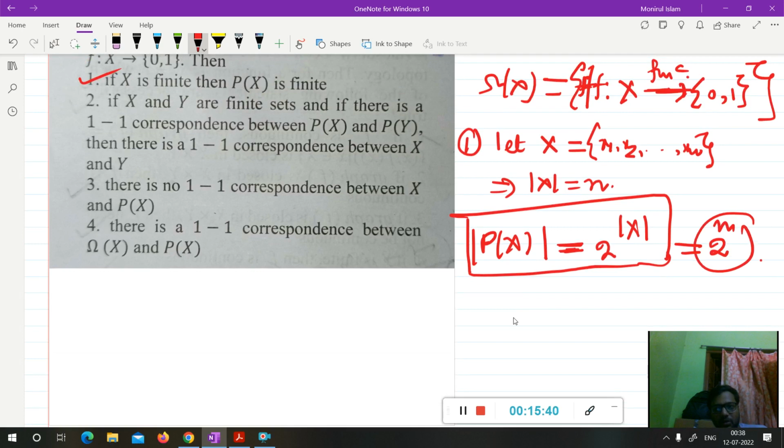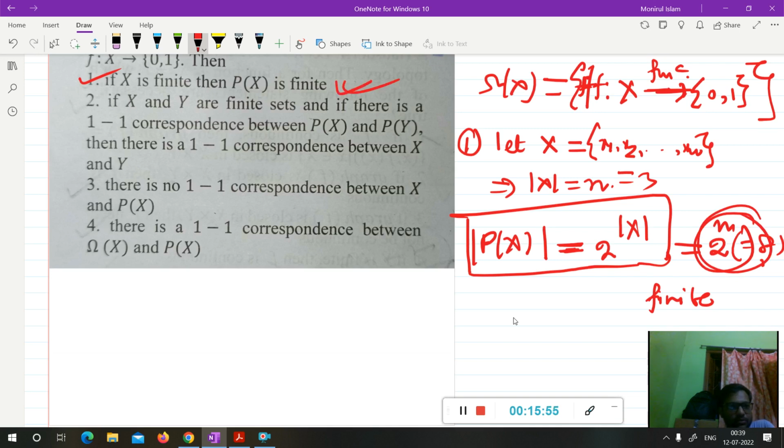But now 2 to the power n is a finite quantity, right? Suppose n is 3, then it contains 2 cubed, that is 8 elements. So whatever n may be, it will be finite. So since 2^n is finite, P(X) will be finite. So option 1 is correct.